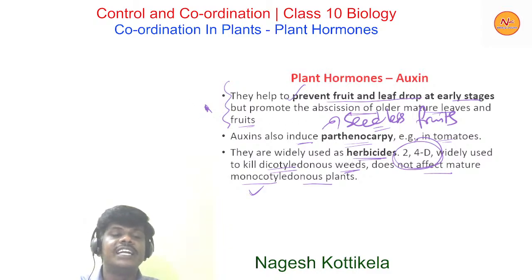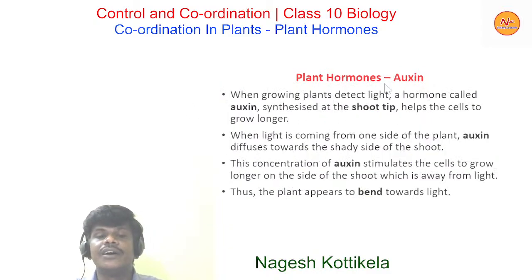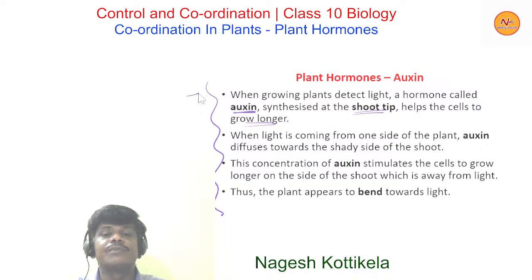auxins. Now let's discuss this. When growing plants detect light, a hormone called auxin is synthesized at the shoot tip and helps the cells to grow longer. This is one of the very important mechanisms that we are discussing now. This is a very important question for exams as well.